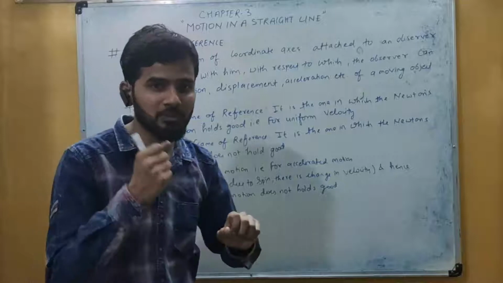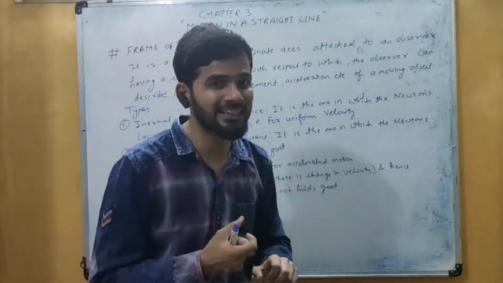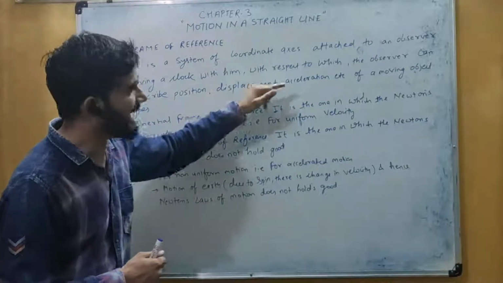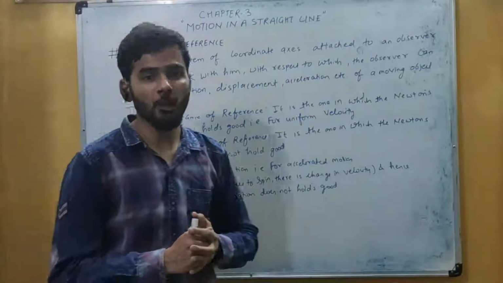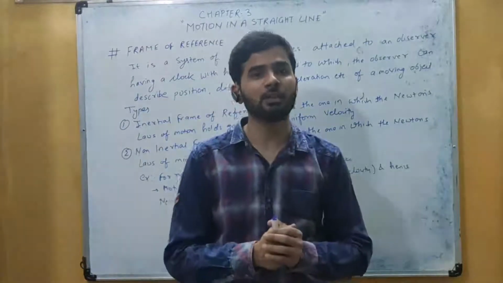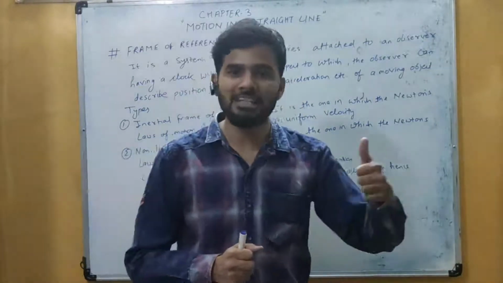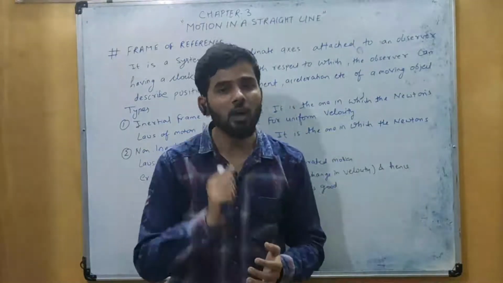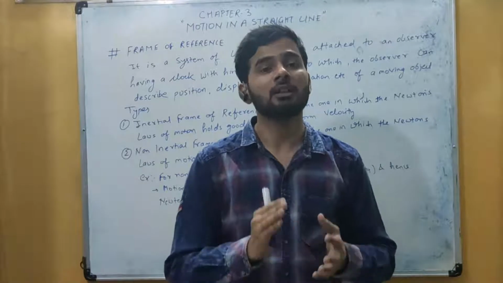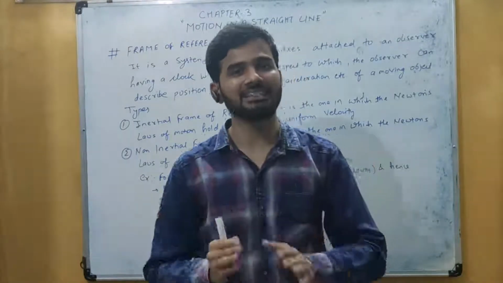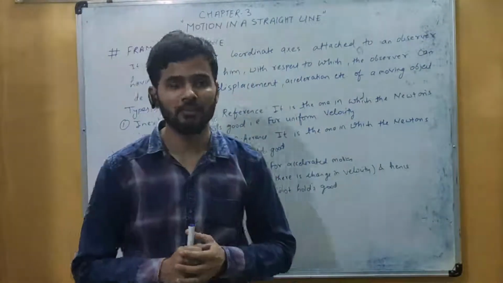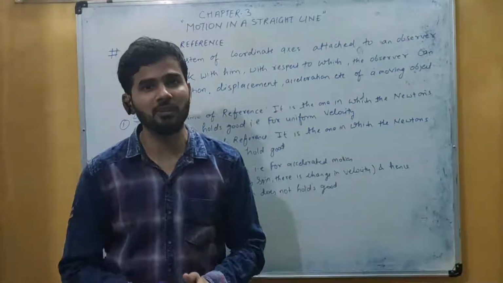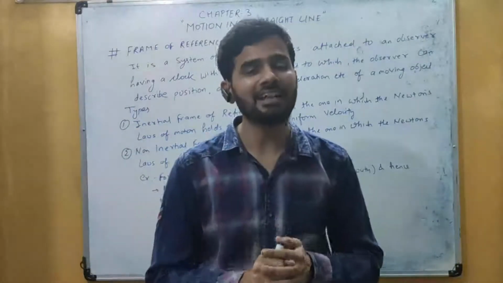हमेशा अगर हम एक ऑब्जर्वर के साथ एक क्लॉक भी उसके साथ दे दें तो क्या होगा? With the clock, the observer can describe position, displacement, acceleration, etc. of a moving object. अगर ऑब्जर्वर के हाथ में वॉच नहीं होगी तो वो उसकी सिर्फ पोजीशन या डिस्प्लेसमेंट बता सकता है. But if an observer will have a watch in his hand, then he can also tell about the velocity and acceleration. That is what the frame of reference is. But simply ये एक reference point ही होता है which is attached with an observer having a clock in his hand such that it can tell